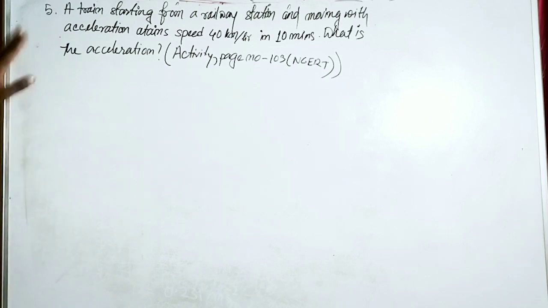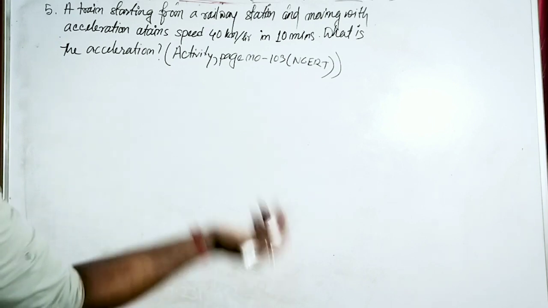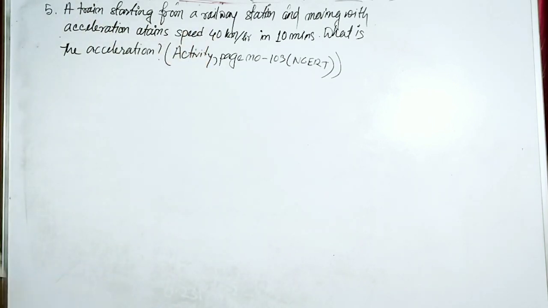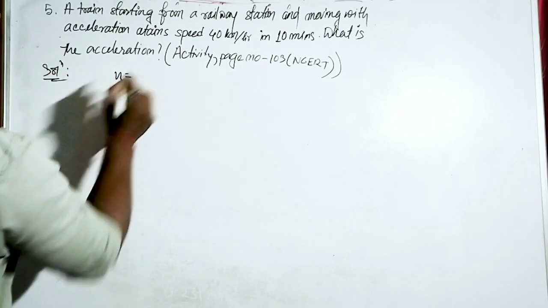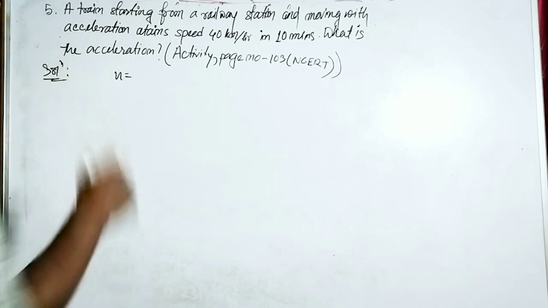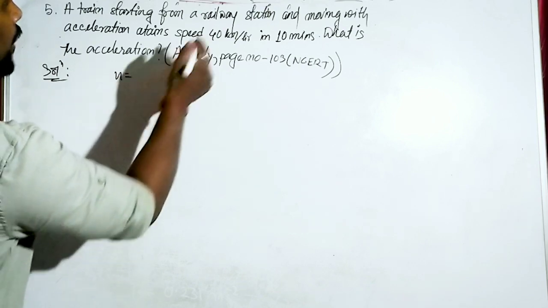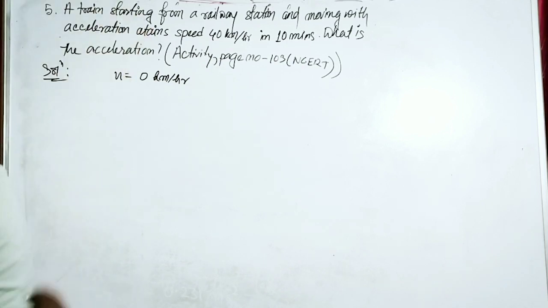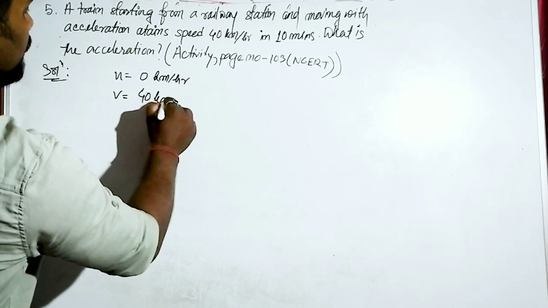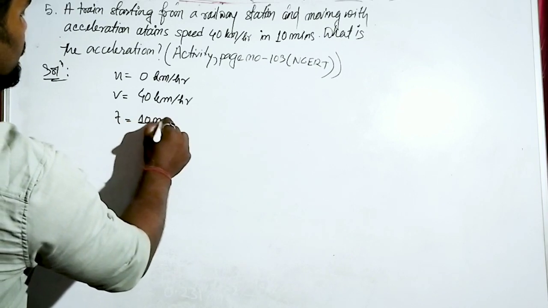So this question is again similar to the last question. What is given? It is starting its journey from the station. That means first it was at rest, so you can write the initial velocity u. u will be 0 km per hour, right? Now what is the final velocity? The final velocity will be 40 km per hour. Now the time t is equal to 10 minutes.